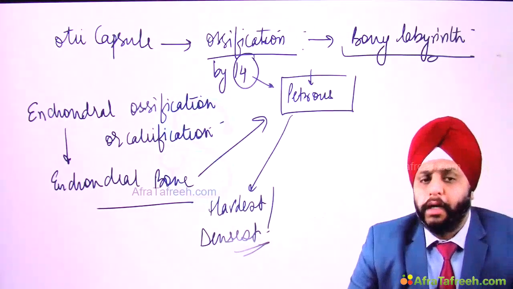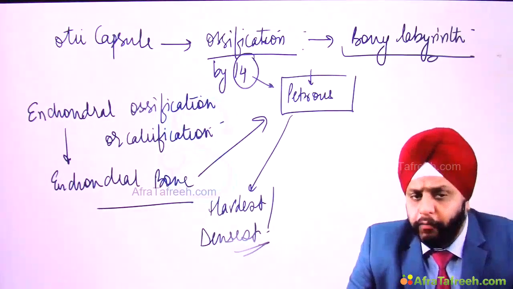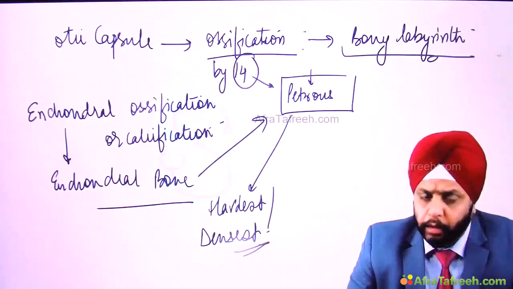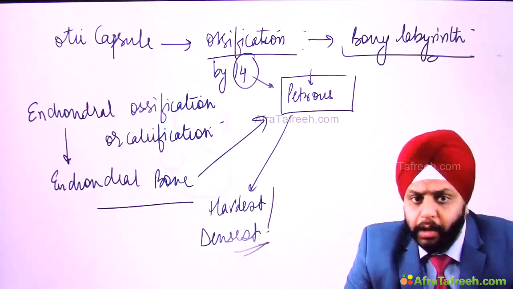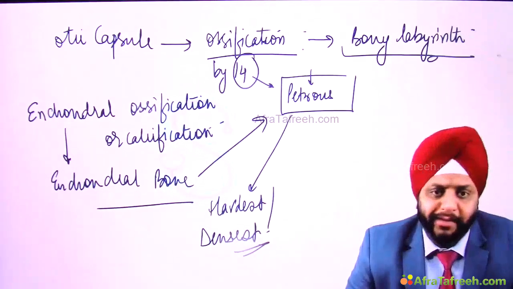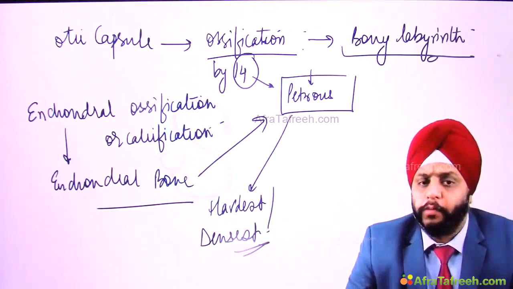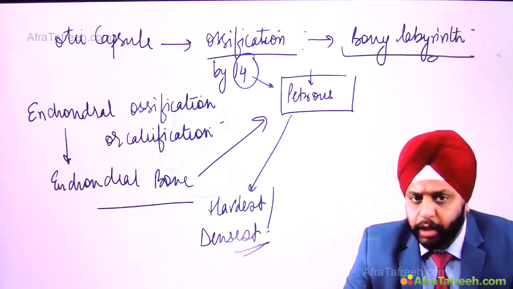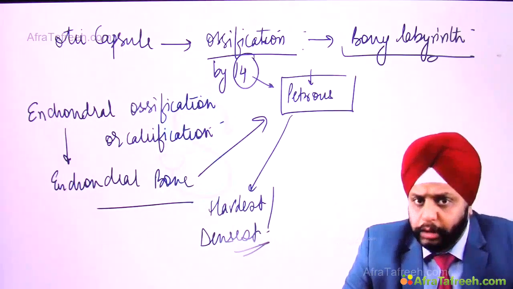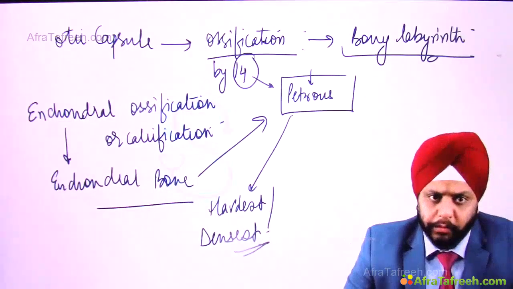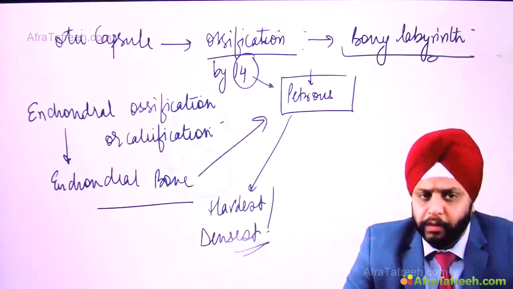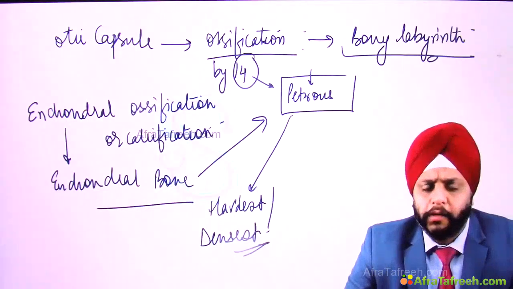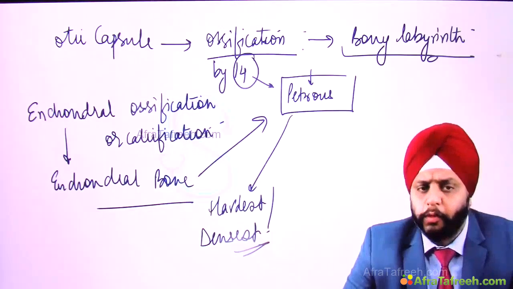Now many students over here get confused, so let me clarify it. Suppose I ask you which is the strongest bone in the body, your answer has to be femur. When we say strongest, that is the weight bearing capacity of the bone, and therefore the strongest bone is considered to be the femur. When we say the hardest or the densest, that's the drilling, that's the density of the molecules, so that is the petrous part of the temporal bone. So hardest and strongest are two separate words. They have separate meanings. All right. So this was the petrous part of the temporal bone and the formation of the inner ear.